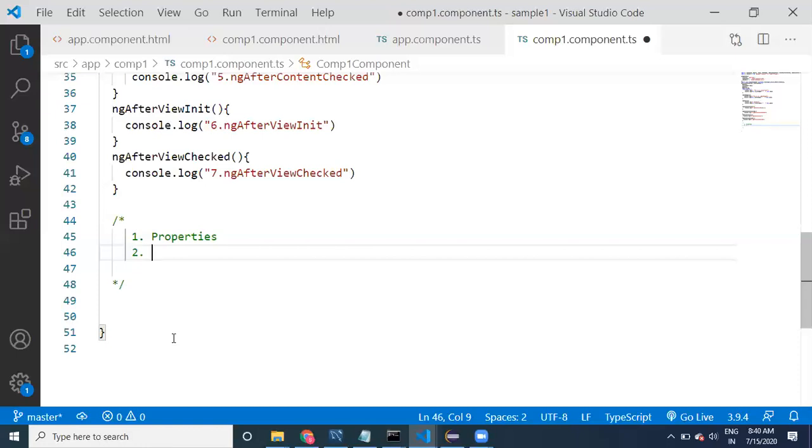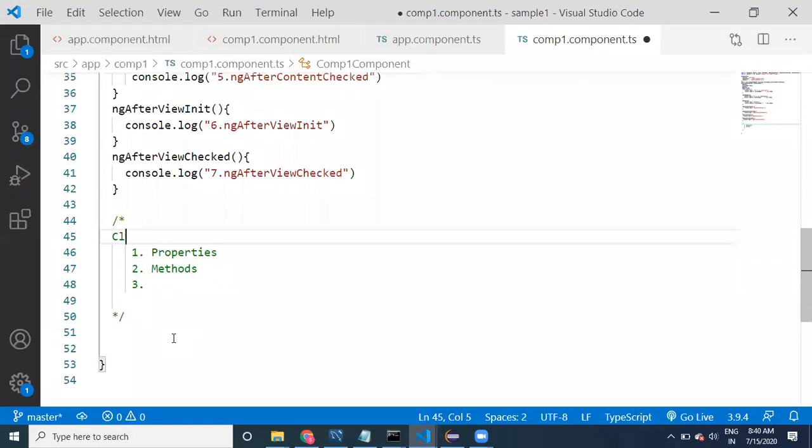Next, whenever you see properties, next you will have methods, right? Normally, any class will be like this. If I take a class, it will be like this: properties and a constructor. You know about it. These are the basic things that we have in a class.